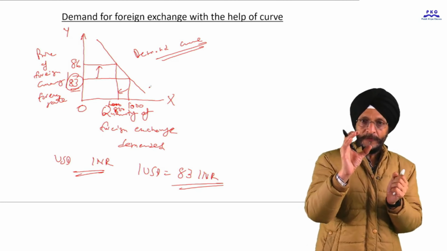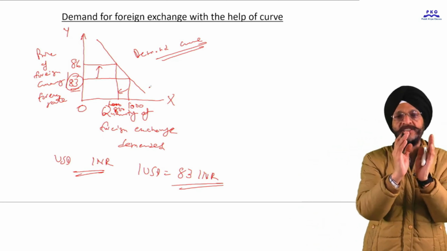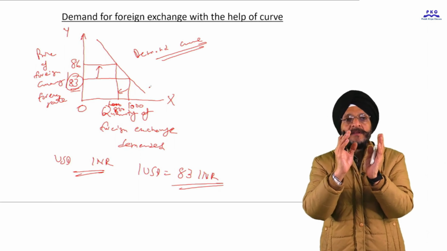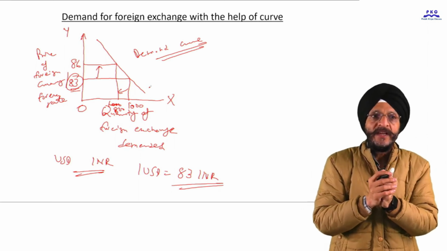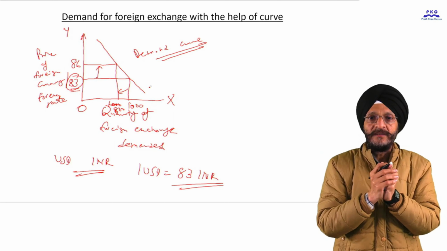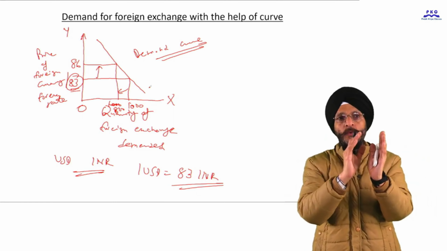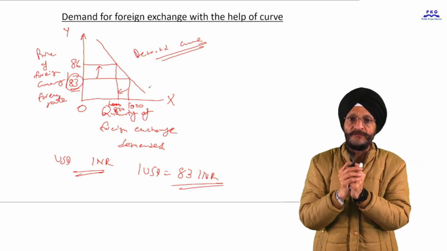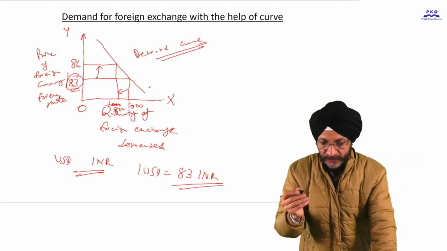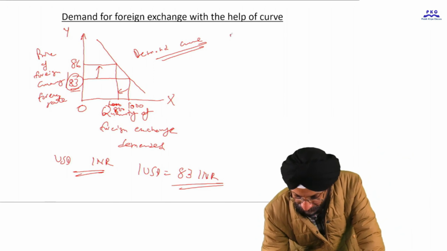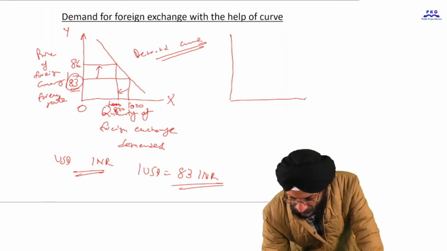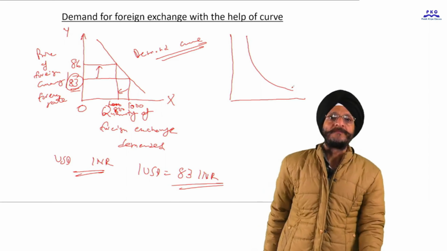Now it is helpful in understanding the relationship between the demand for foreign exchange and the foreign exchange rate. It is very helpful in understanding the relationship between the two, demand and price of foreign currency. But in reality, the demand curve may be in this form.